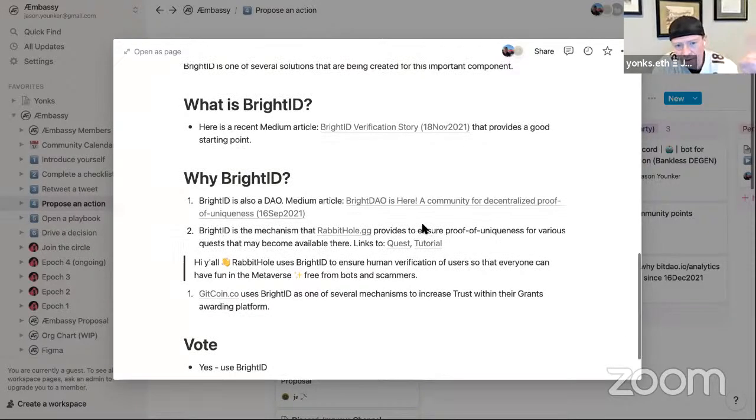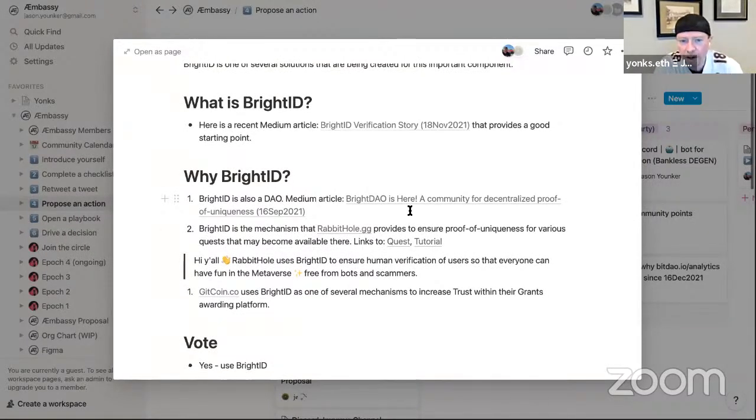Now, I also, in the snapshot proposal, answer the question, why Bright ID? Bright ID is also a DAO, and here's a Medium article talking about that. They recently did an airdrop. I don't believe that I actually participated in that myself. Also, Bright ID is the mechanism that Rabbit Hole provides to ensure proof of uniqueness for various quests that may become available. And this is one of the things that I think is a fun component.